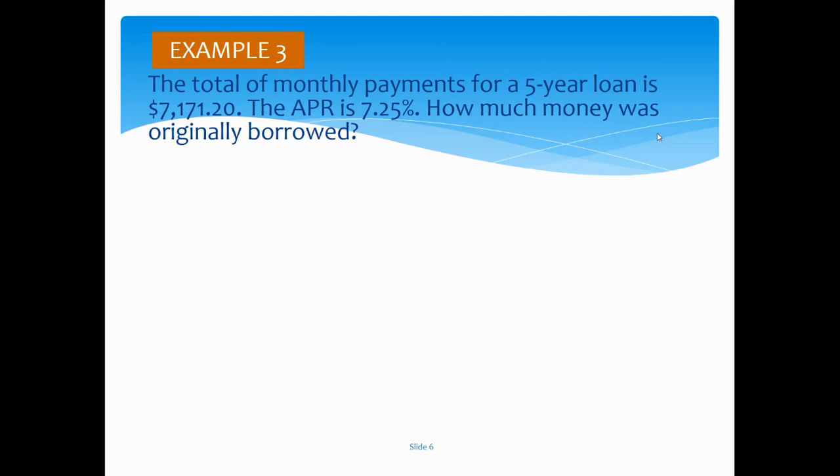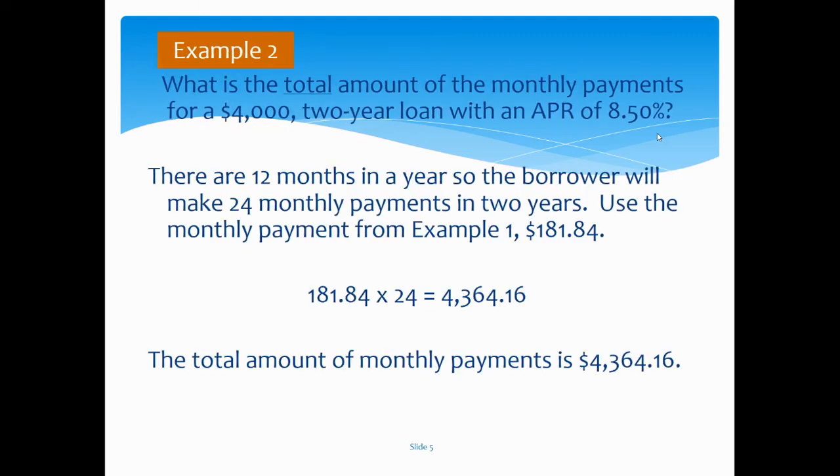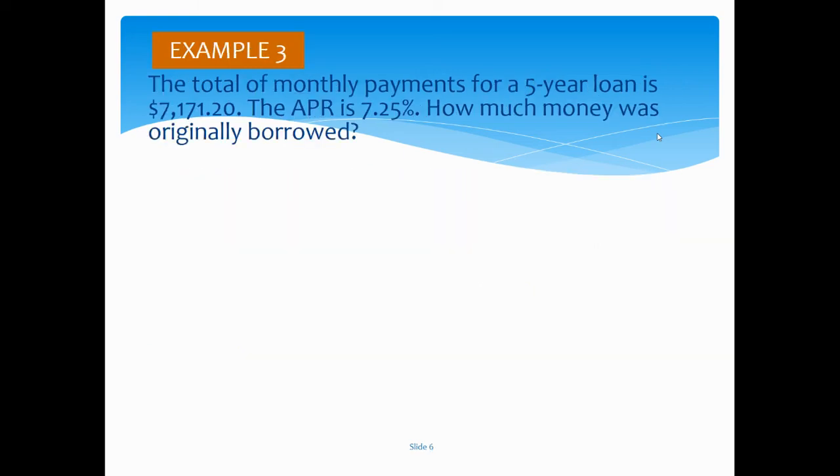Now if we wanted to know how much interest the loan gained on us, we would subtract that $4,000, and we gained $364.16 of interest on our loan.